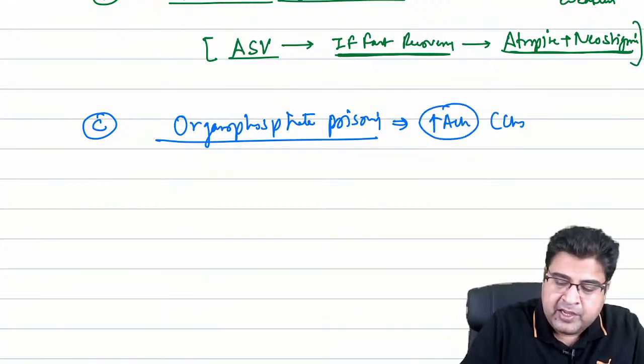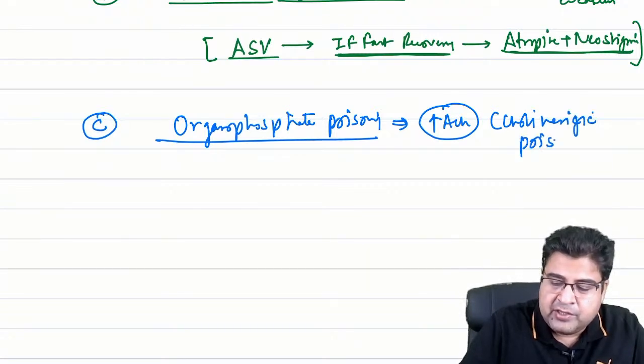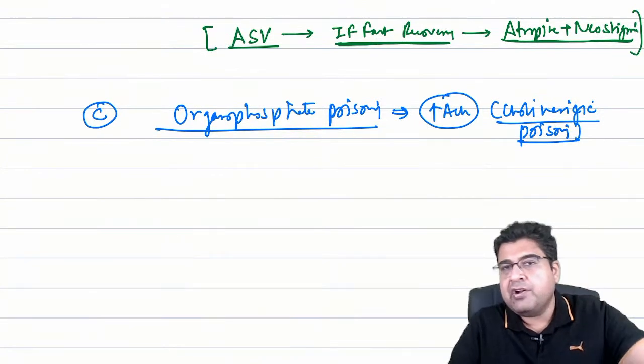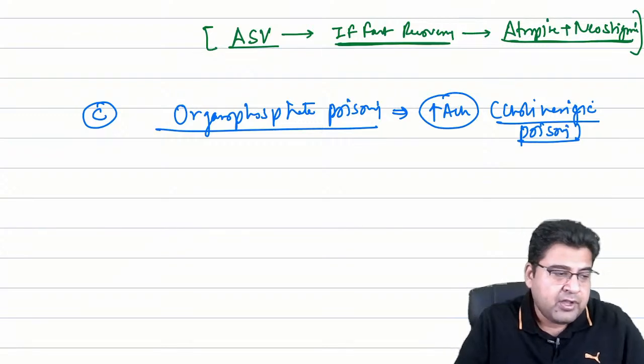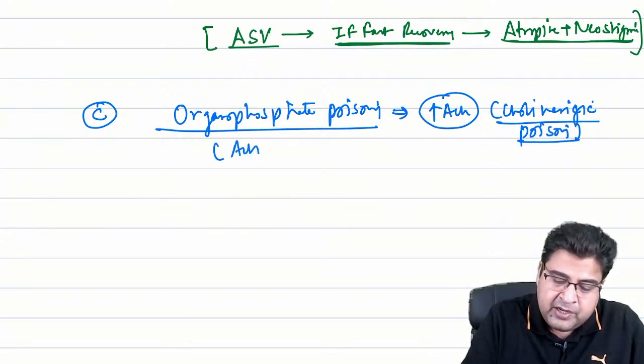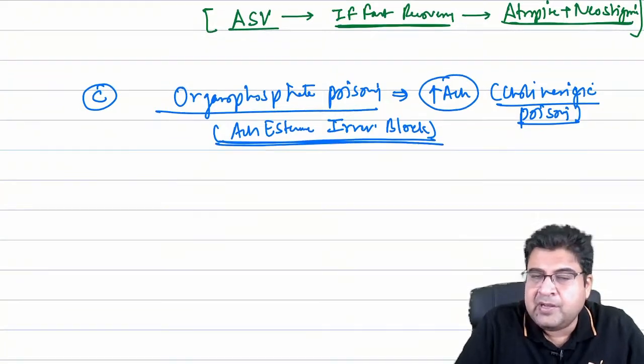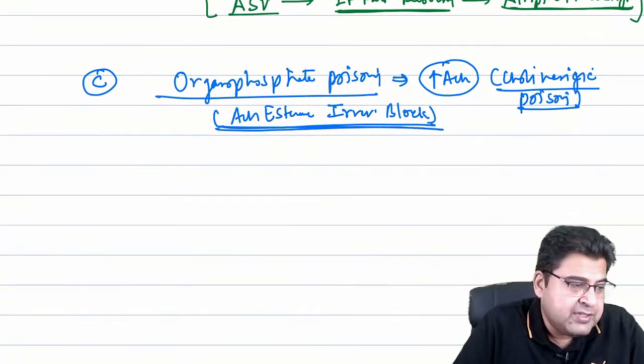In organophosphate poisoning, the acetylcholine level is very high in the patient's body. So this poisoning is known as cholinergic poisoning. Here the acetylcholine level is high. We call it organophosphate poisoning because the patient's acetylcholinesterase enzyme is irreversibly blocked, and the patient will get cholinergic poisoning.